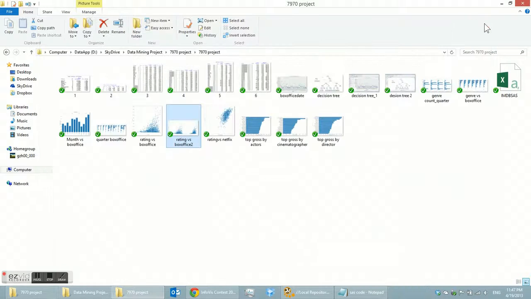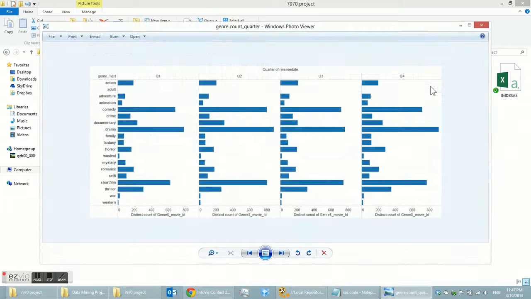And then let's take a look at genre, the movie type. We can take a look at in each season, Q1, Q2, Q3, and Q4, what kind of movie has the most frequency.